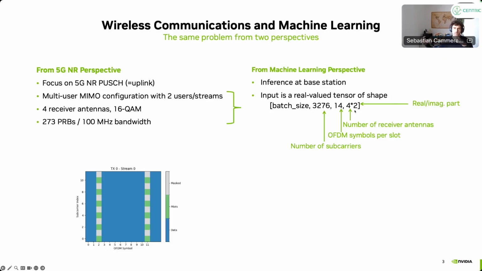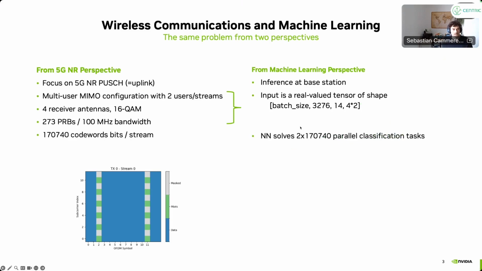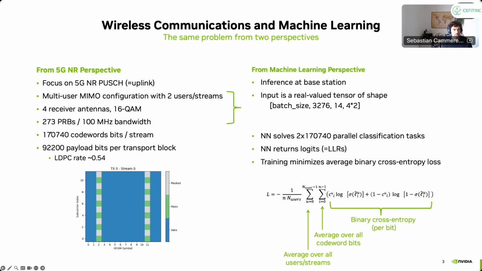Now this tensor is processed by the neural network, and at the output we get the recovered information bits. That is quite a lot of bits actually. When you look at such a standard 5G slot here, we have about 170,000 codeword bits per stream. We have 2 streams, so in total we have 340,000 bits. From a machine learning perspective, we are doing essentially 340,000 parallel classification tasks. You can think of it like cats versus dogs, but 340,000 times during one inference. After channel decoding, assuming a certain code rate, it's almost 100,000 bits for one inference of the neural receiver that are actually reconstructed.